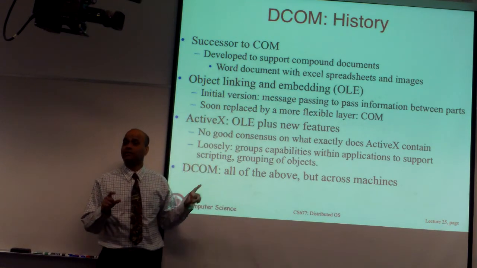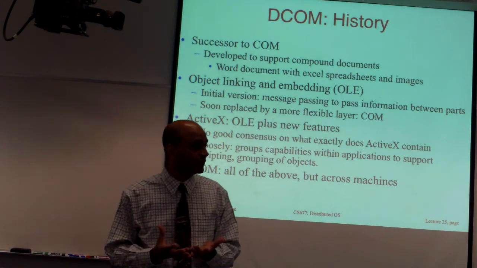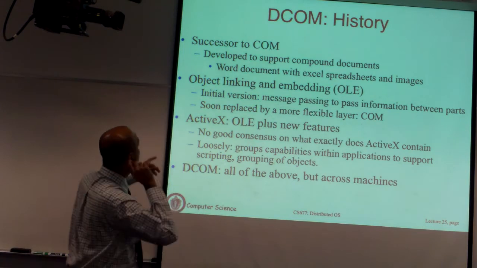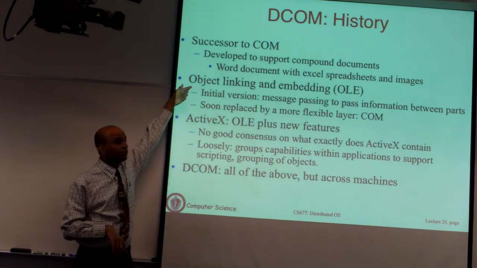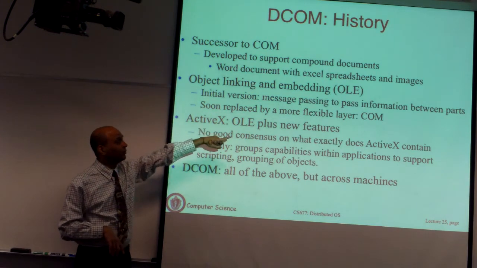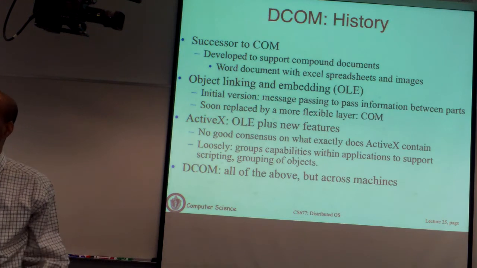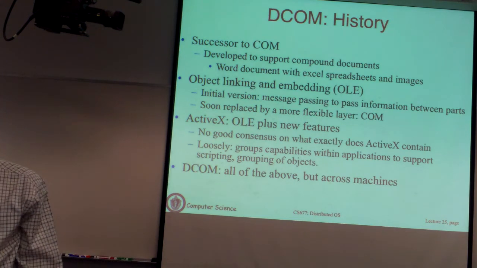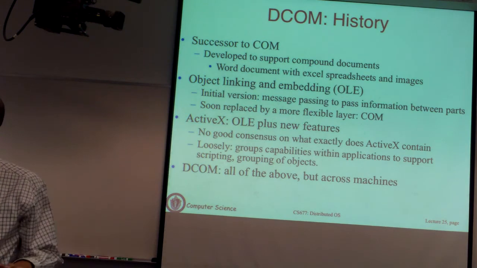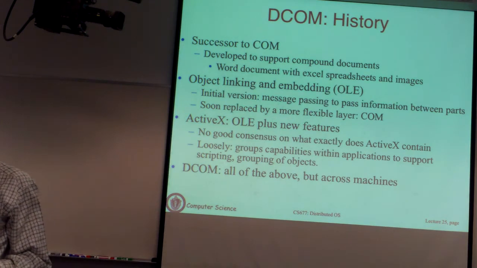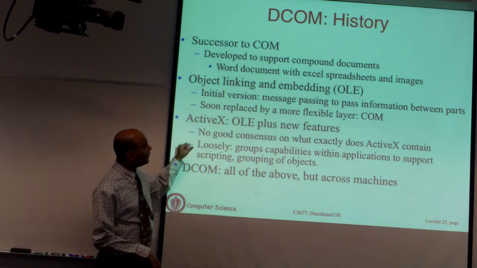And the way this is happening is underneath there's a communication layer that allows these applications to talk to one another. Okay. So that is what led to the design of OLE and the COM layer, which was basically a communication layer. So this was the original one, was OLE. It was soon substituted by a more flexible RPC layer called COM, which allowed you to do this for any application, not just Office application. Okay, they saw that you can have other Windows services, you may write your own applications, now you want an RPC layer, so that was basically replaced by COM.